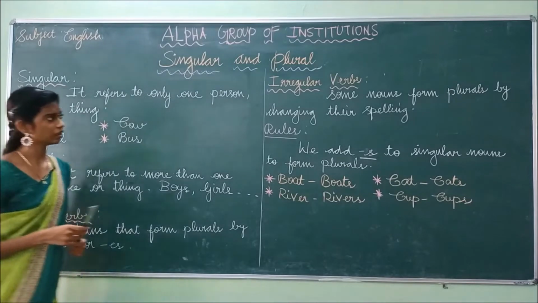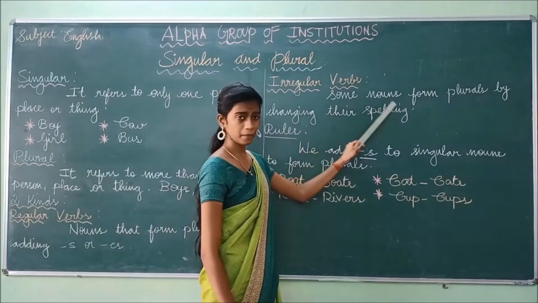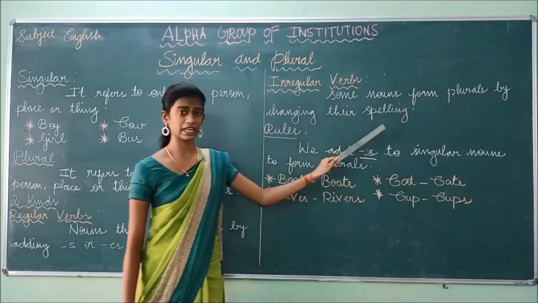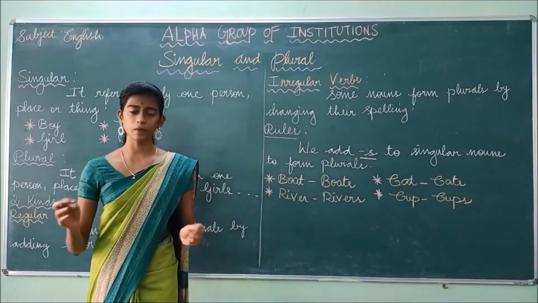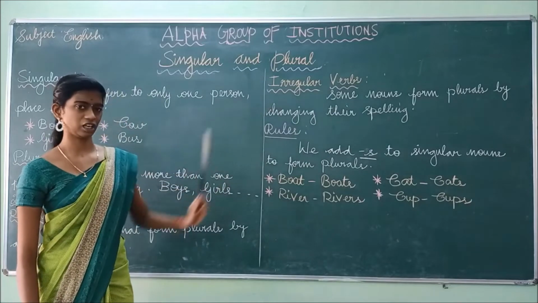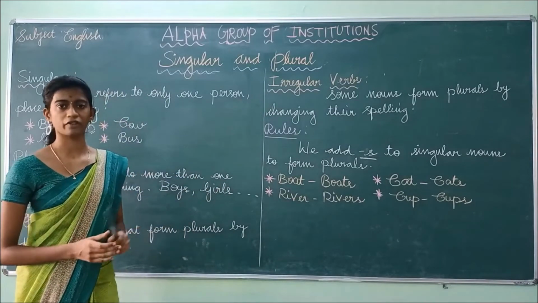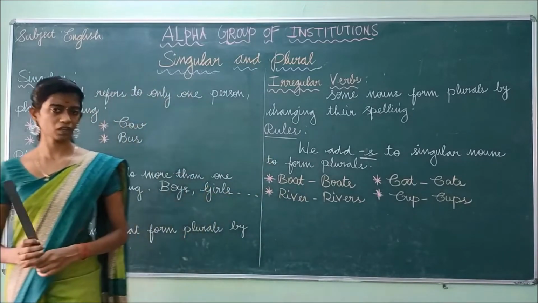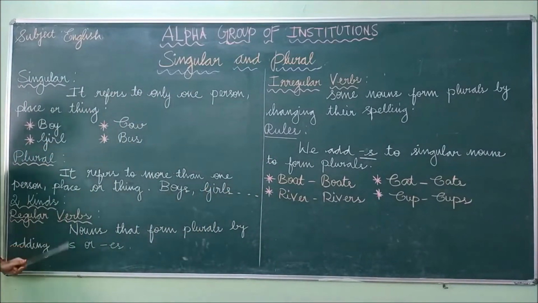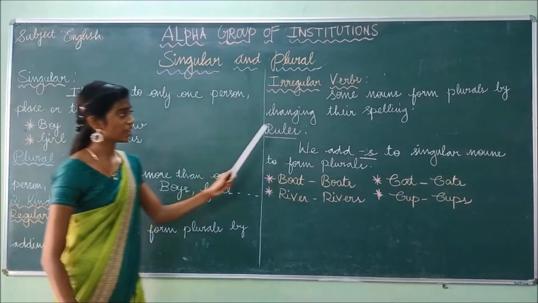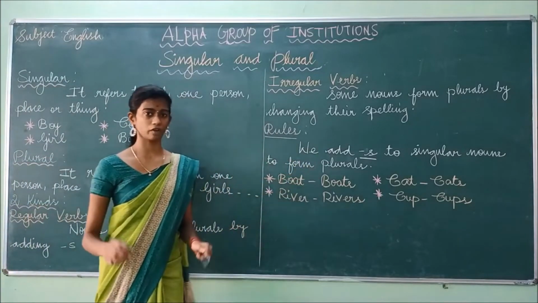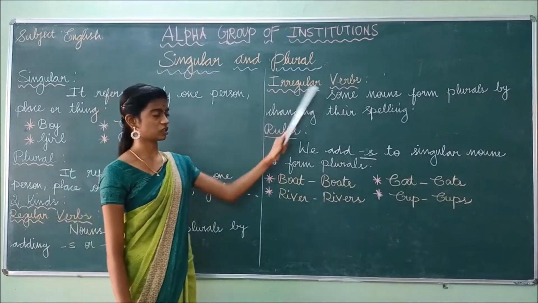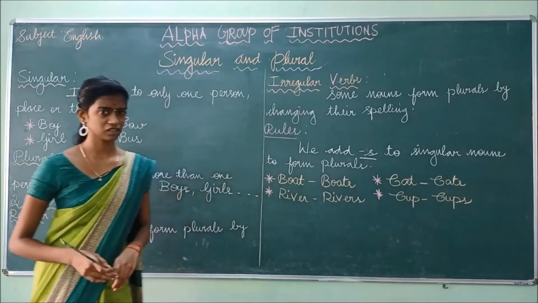And what is meant by irregular? Look here. Some nouns form plurals by changing their spelling. If we change the spelling of the singular noun, it is known as irregular. Don't confuse yourself. If we add either s or es, that's regular. But if we change the spelling of the word to make it plural, it is irregular. Have you understood, students?